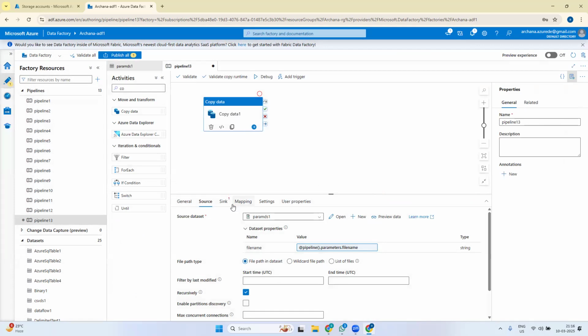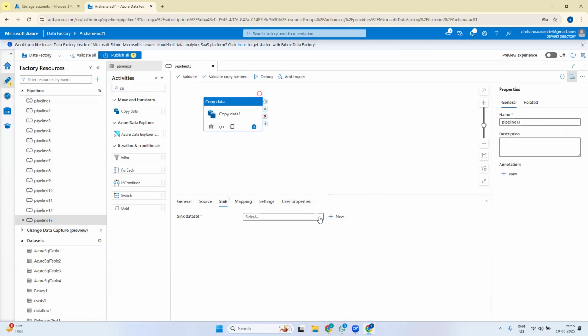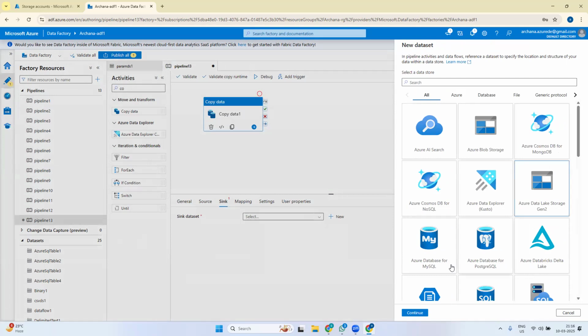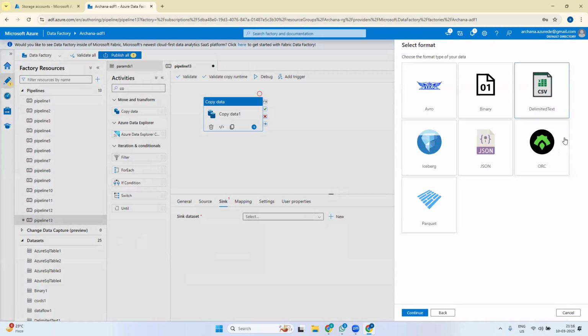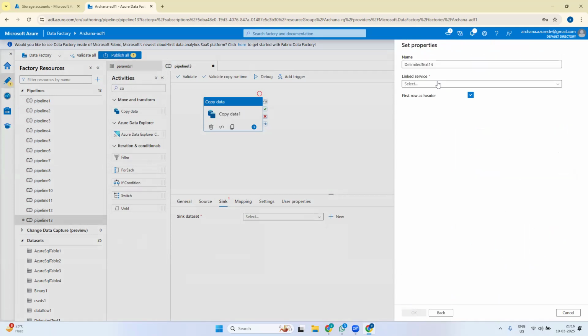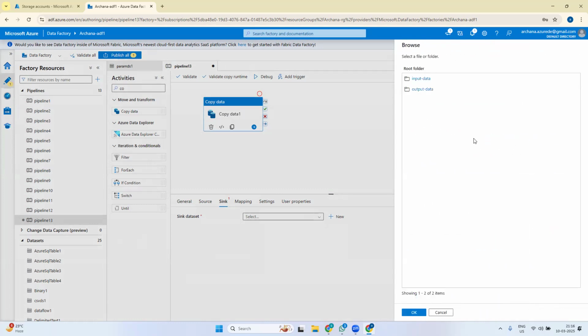For the sink, I'll select some place. First we'll hard code the sink, then go one level at a time. The linked service is the storage account only, and in the sink I want to put this in the output data container.